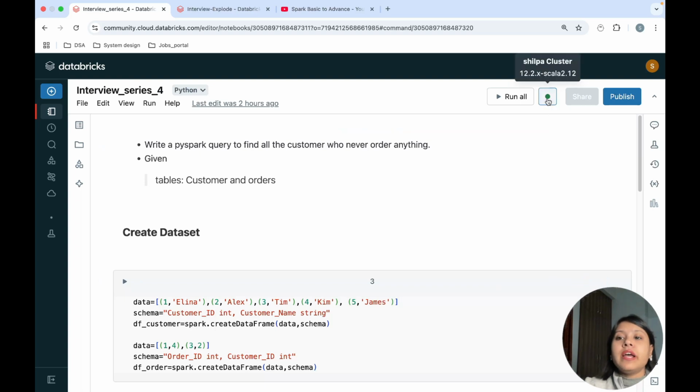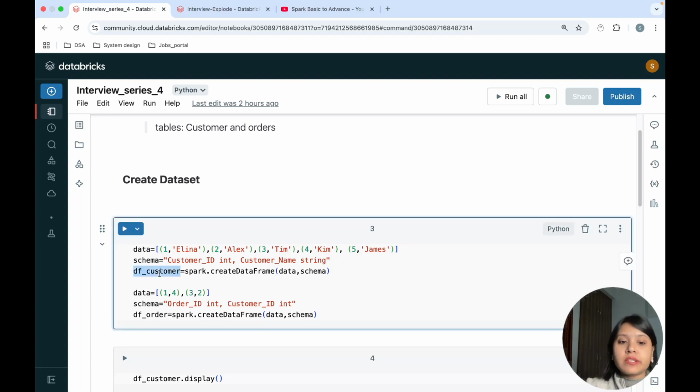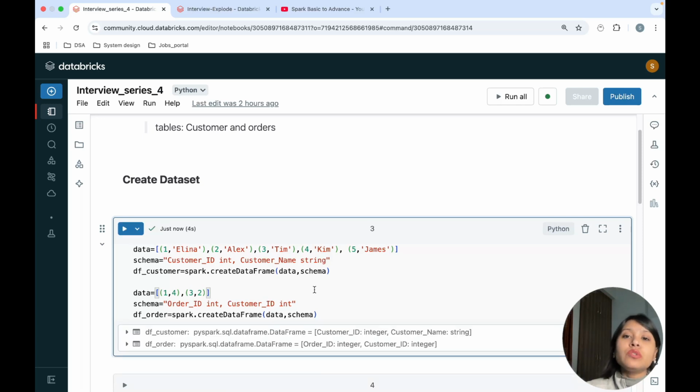Before we start, I have my cluster ready with runtime 12.2 and Scala 2.12, and I'm creating the datasets. There are two datasets I need to create: one is my schema for my customers table, another is my orders table. In the interview, you may be asked to create the data frame first and then solve the question, or they may tell you that the data frame is already ready and you just solve the question.